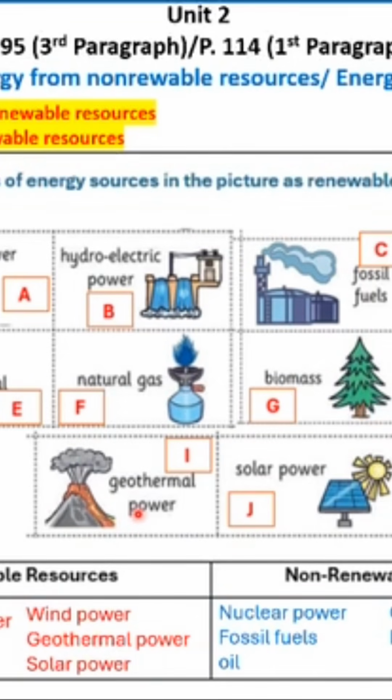Geothermal energy, it comes from the heat that comes from inside the earth, and it is also a renewable resource because it can be replaced quickly in nature, as well as solar power that comes from the sunlight. Okay, and we know that sunlight can be replaced daily, right? So it is what? It is a renewable resource. Okay, it's very important to know the difference between the two of them and to be able to classify them. You have to know how to classify them.